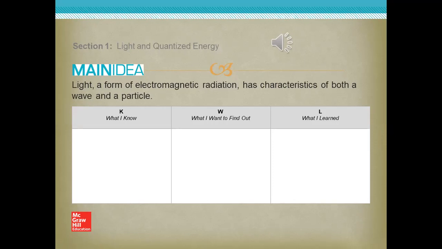Can you read this paragraph, please? Light, a form of electromagnetic radiation, has the characteristics of both a wave and a particle. Good, thanks. Can you read again?